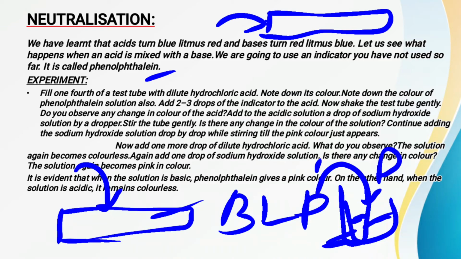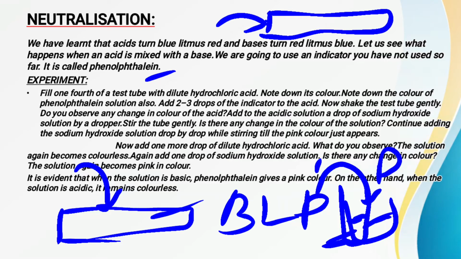When the solution was acidic and you added the phenolphthalein indicator, there was no change in color. But as you started adding the sodium hydroxide solution to this acidic solution, the solution turns from acidic to basic. So as the solution turns from acidic to basic, it changes its color from colorless to pink. Right.